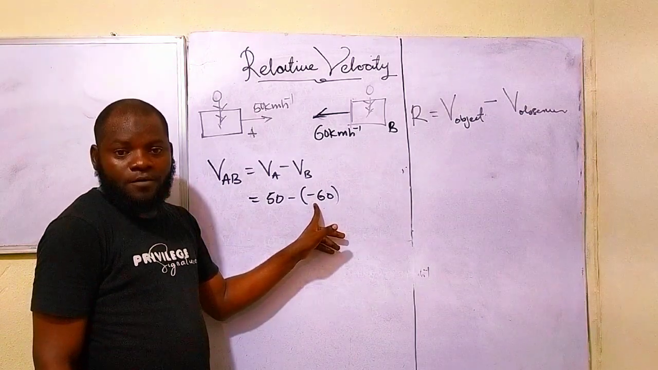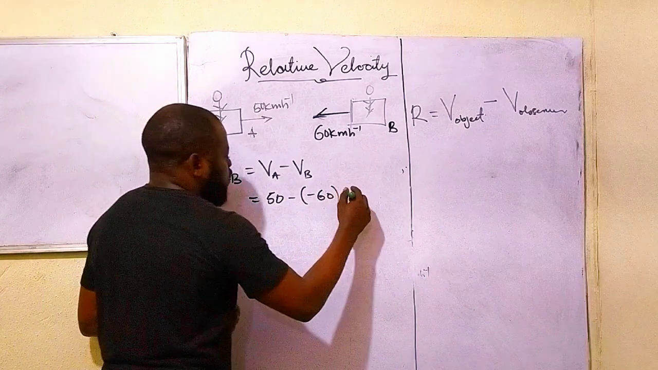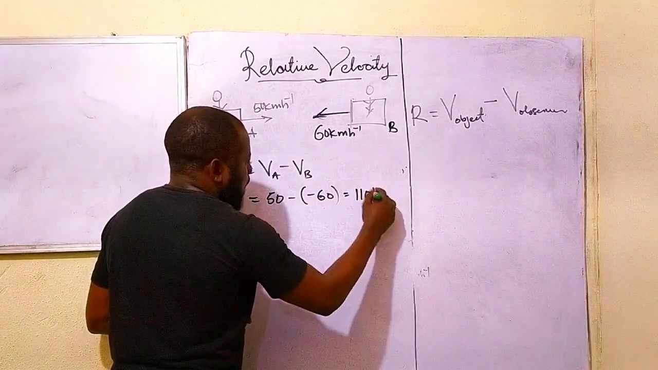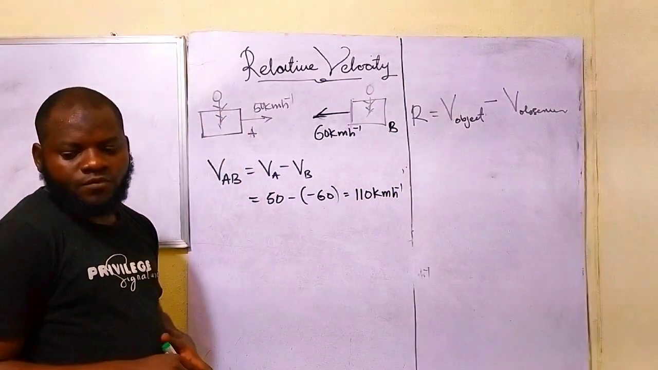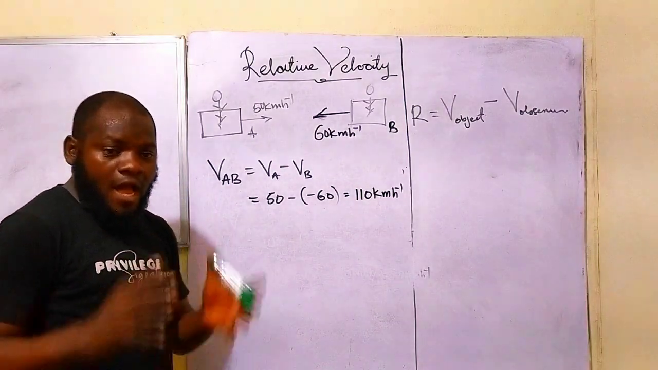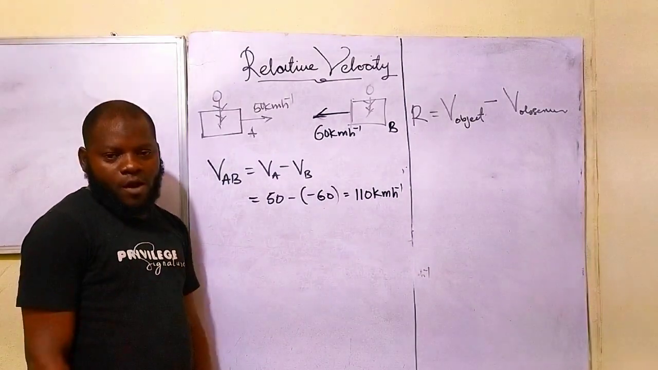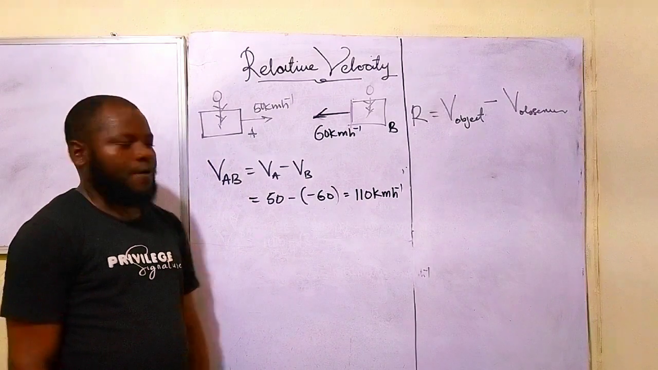Is that taken now? So, if that should be the case now, this result is going to become 50 plus 60, and that is 110 kilometers per hour. Do you understand that now? 110 kilometers per hour. Now, what's the meaning of this 110 kilometers per hour? Alright, let me break it down so that it's going to be meaningful now.